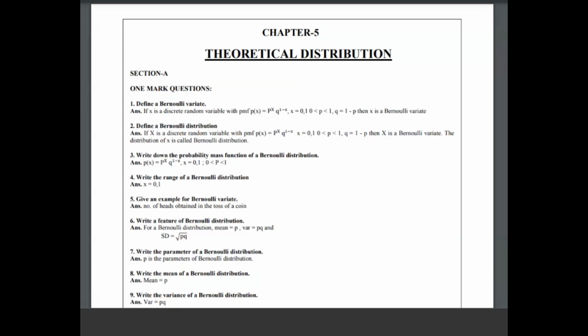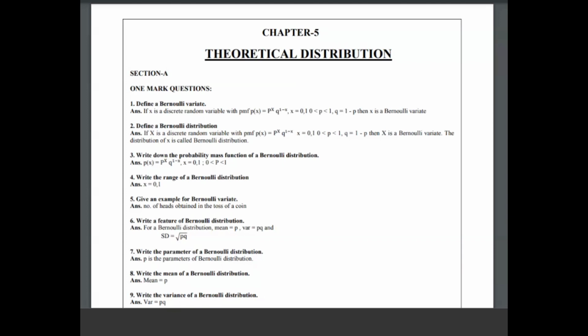These are discrete distributions, that's why it is called a probability mass function, PMF. Then one more is the normal distribution, a continuous probability distribution. That is PDF, probability density function.